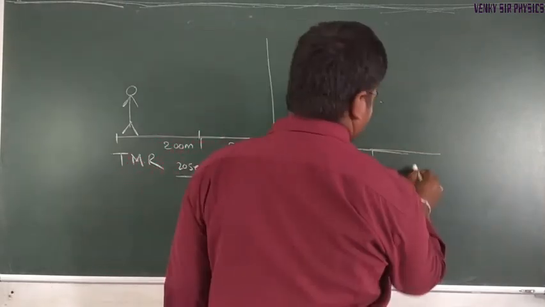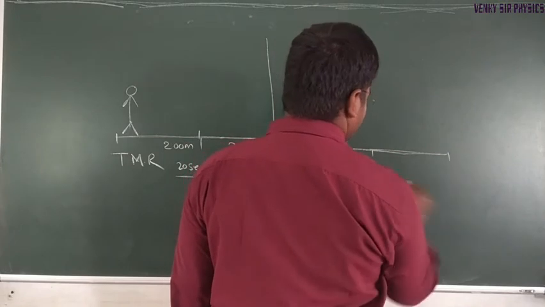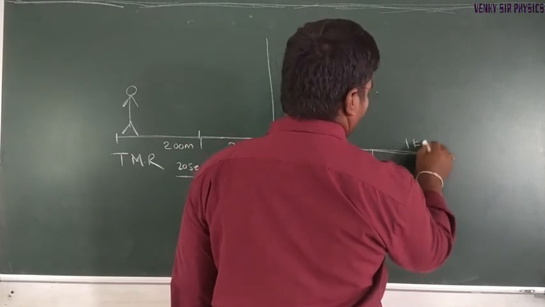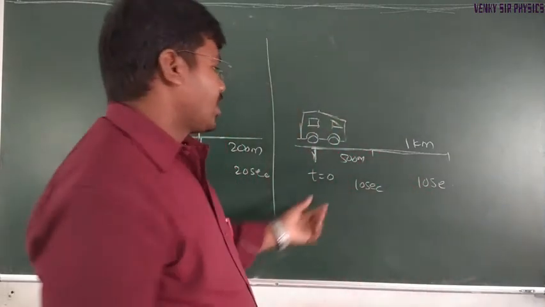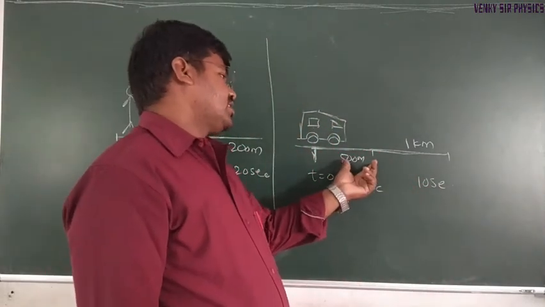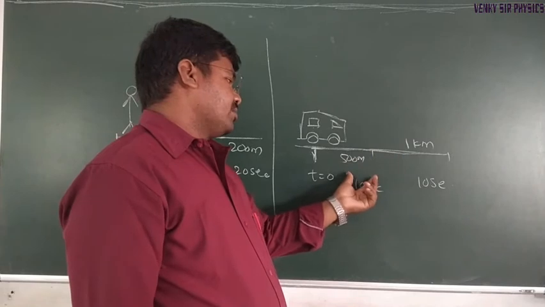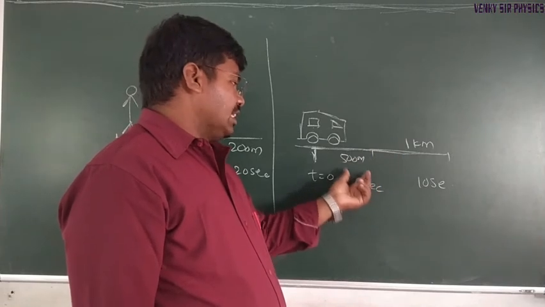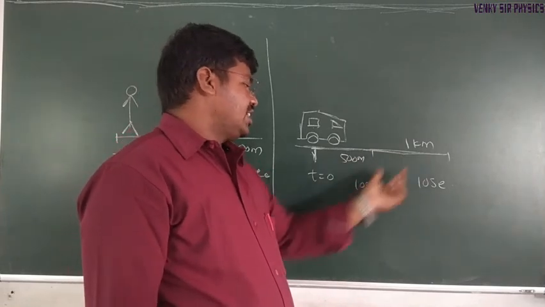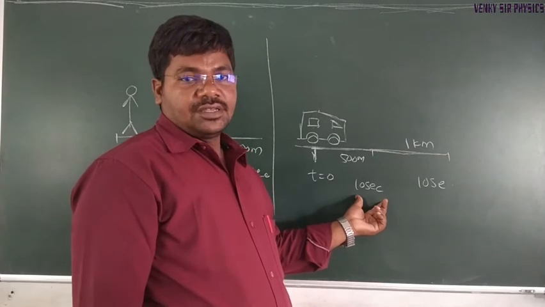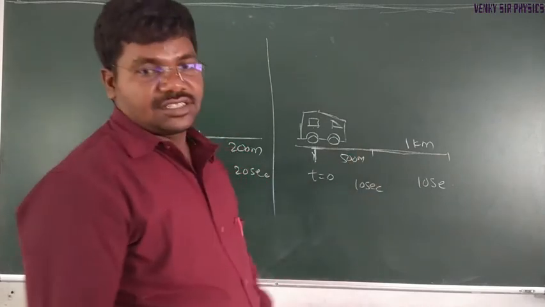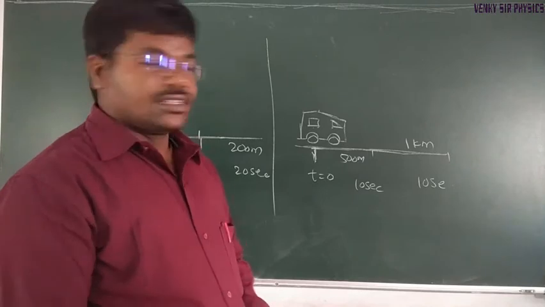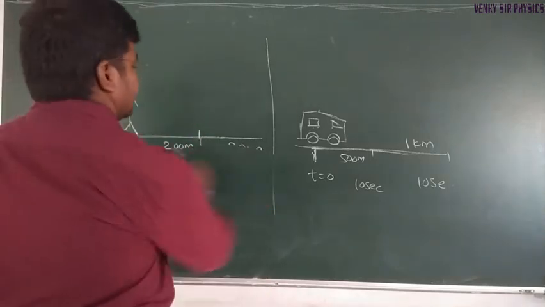In the next 10 seconds, the car covers 1 kilometer. Understand? Here, unequal distances are covered in equal intervals of time. So either distance or time continuously changes. Okay, understand?